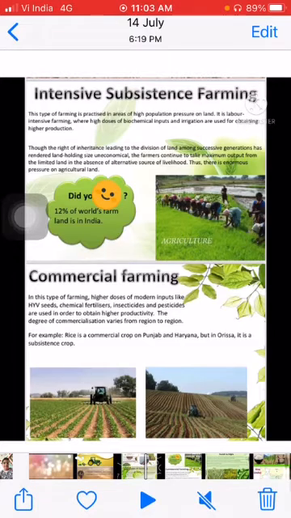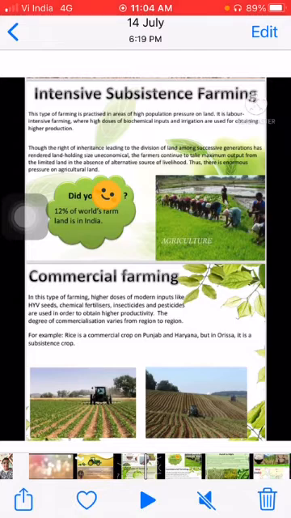Then we'll talk about commercial farming. So what do you mean by commercial farming? Basically, the main characteristic of this type of farming is that it uses high doses of modern inputs. High doses of modern inputs means more chemicals, fertilizers, insecticides, pesticides to obtain higher productivity, and it even requires HYV seeds. HYV seeds, as we discussed in our earlier classes, what is the full form of HYV seeds? That is high yielding variety seeds.